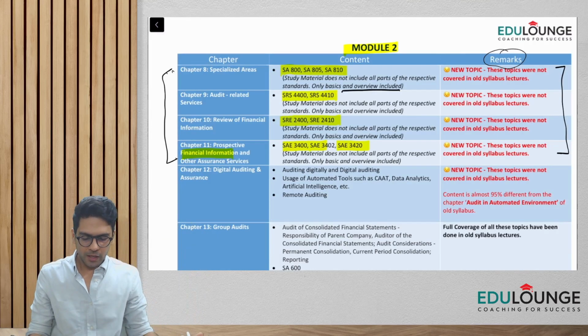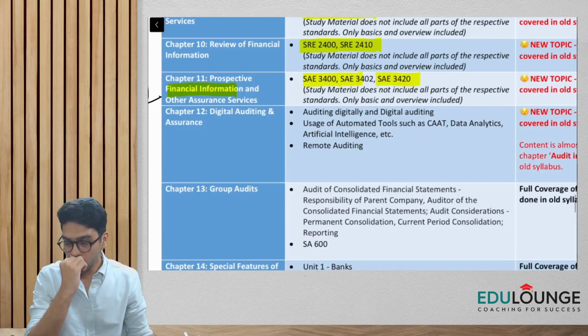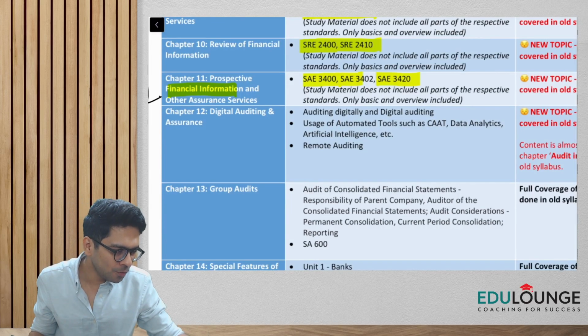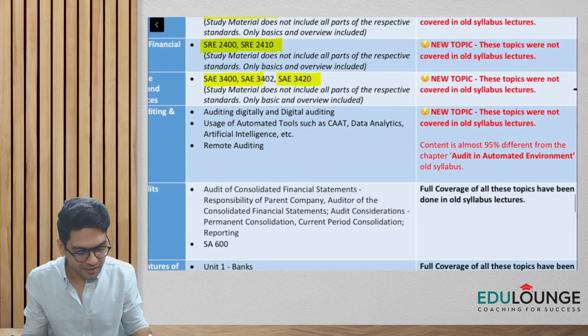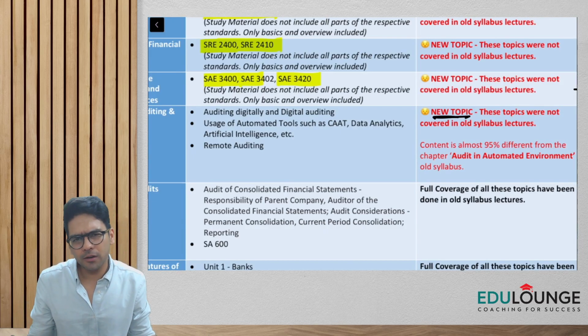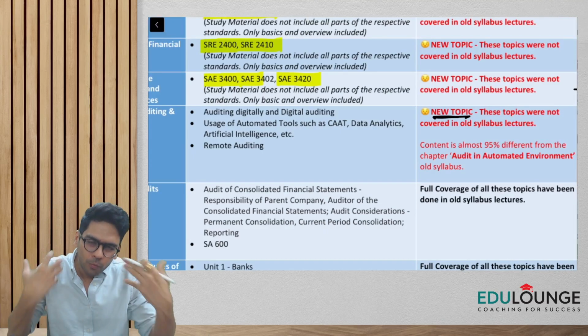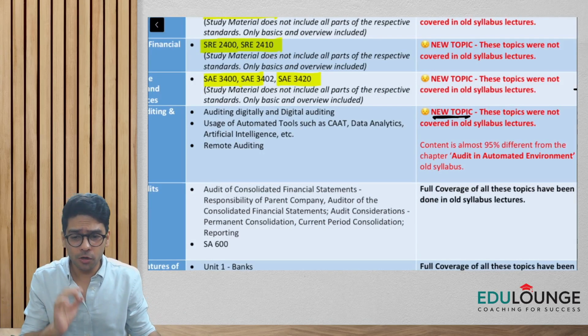Now coming to chapter number 12, digital auditing and assurance. This is like audit in automated environment, but I am considering this as a new topic. Why? Because I have seen the content, and it is almost totally different from what we had in audit in automated environment.